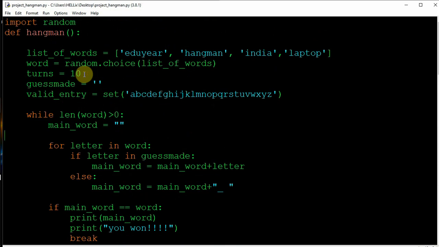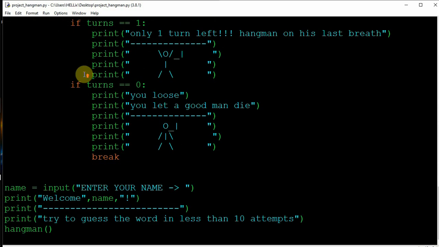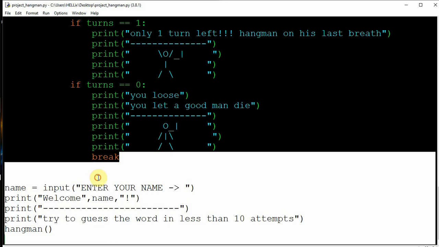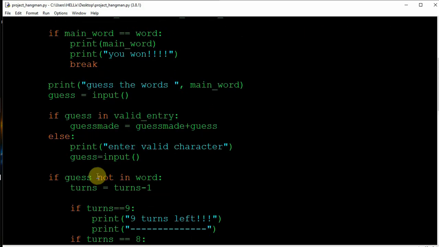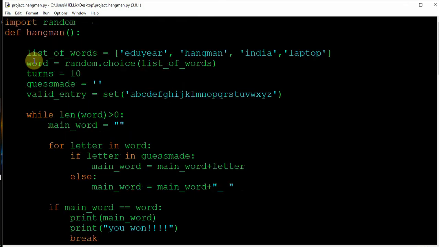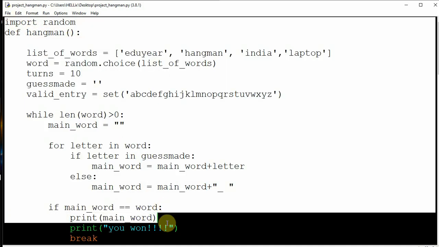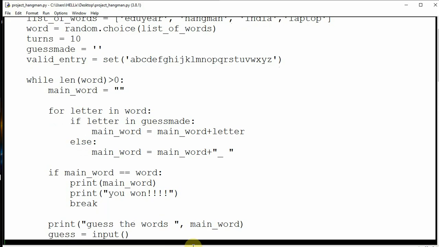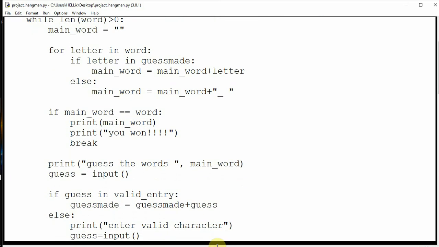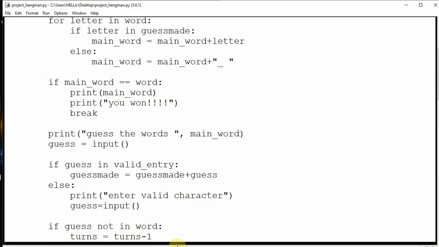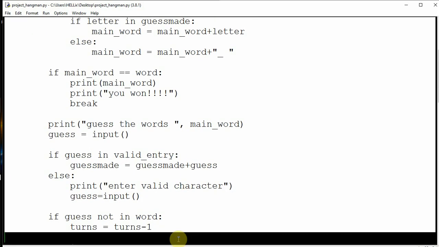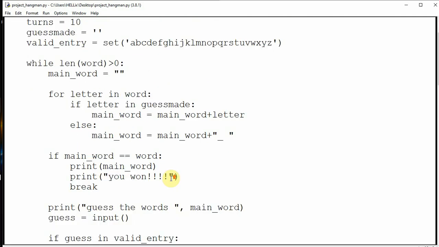My hangman is running. You can just create it once again on your own. The important parts are this: to take input from the user, and then the important part is this if, to be more precise, importing random, def hangman and going up to here. So up to this part. Other parts are just displaying the hangman. You can just know this part. Okay.